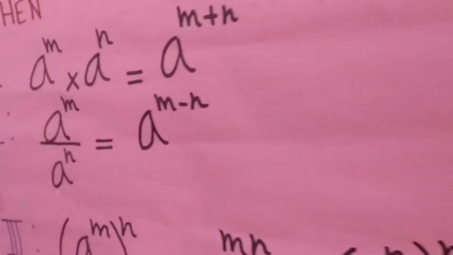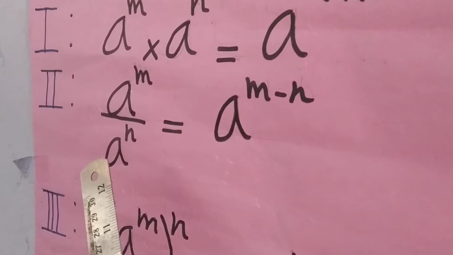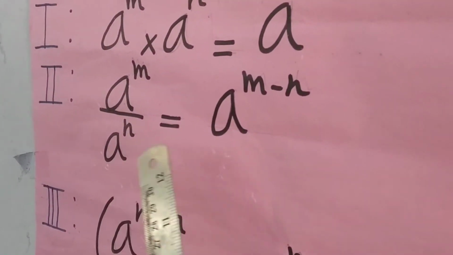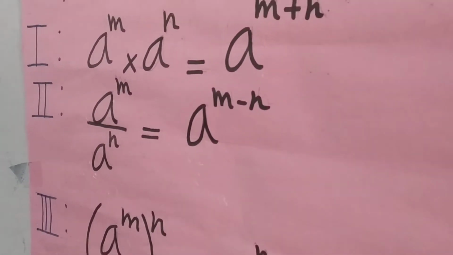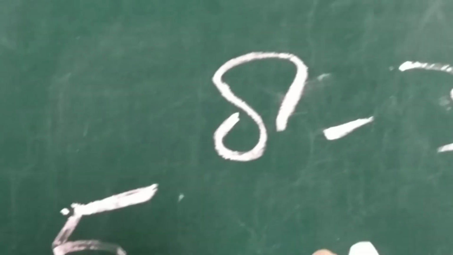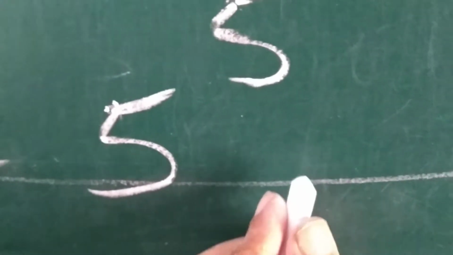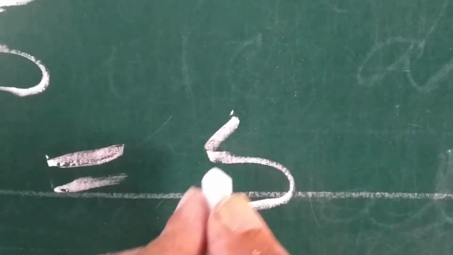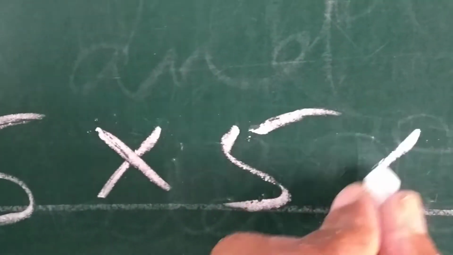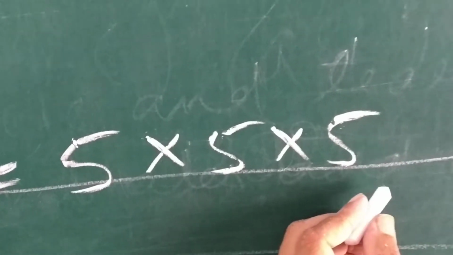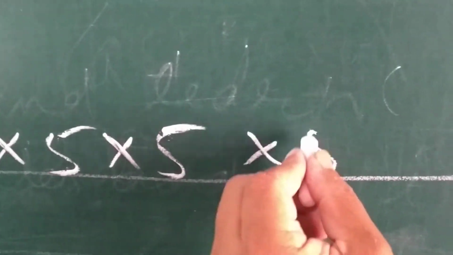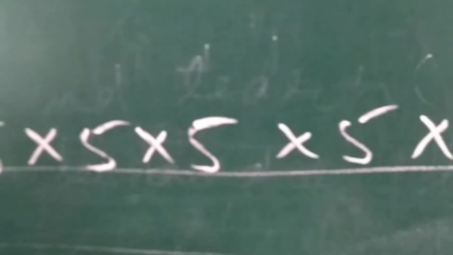Using the second law of integral exponents, a raised to power m divided by a raised to power n is equal to a raised to power m minus n. 5 raised to power 8 minus 3 is equal to 5 raised to power 5 is equal to 5 into 5 into 5 into 5 into 5.